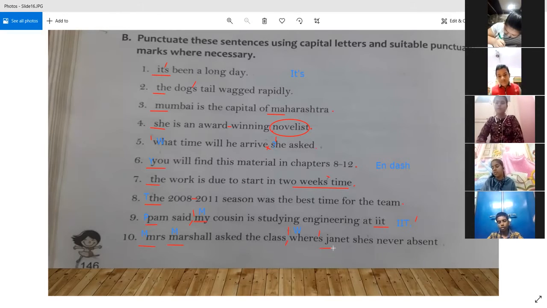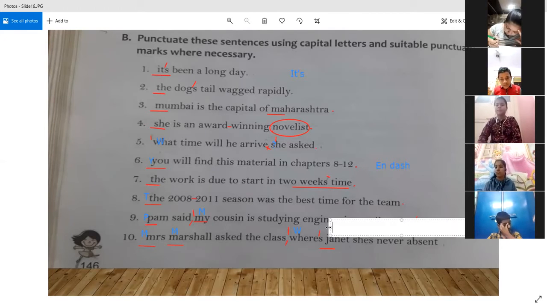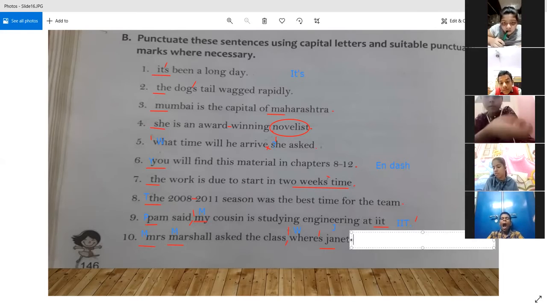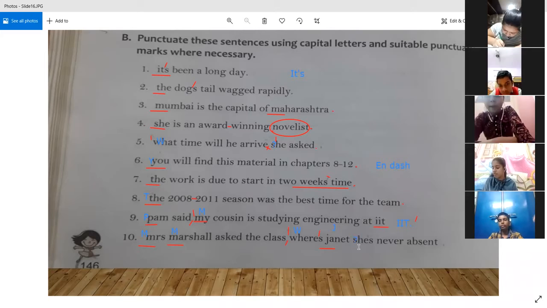Then you said it correctly that Janet is a proper noun. So we have to put J in capitals. Then, she is, sir. After she, there will be an apostrophe, then we'll put an S. Okay, so where's Janet? First of all, see, the question is stopping over here. The first question that Mrs. Marshall is asking is, where's Janet? And then she stops there. So we have to put a question mark after where's Janet. And then again, she starts saying that she is never absent.